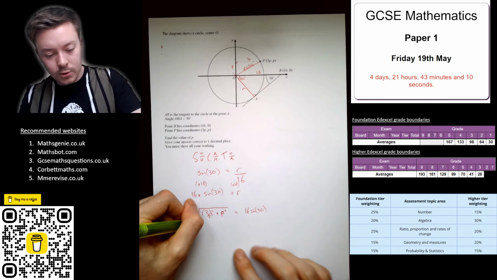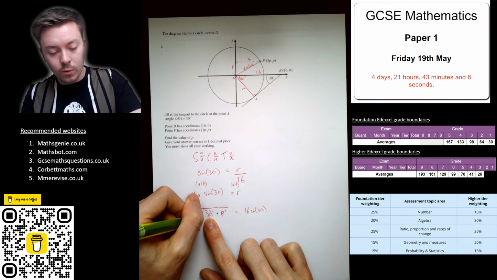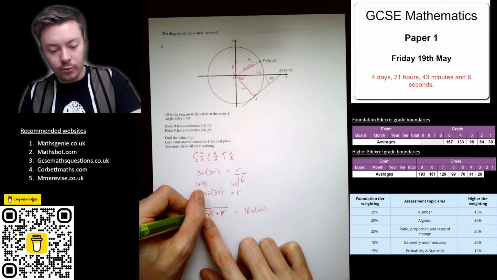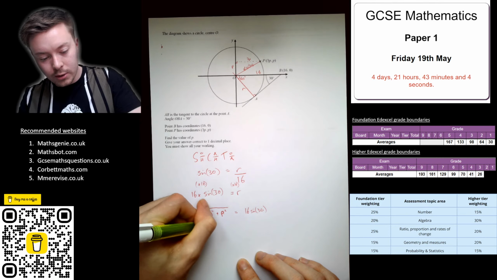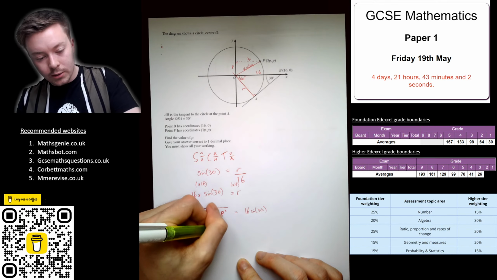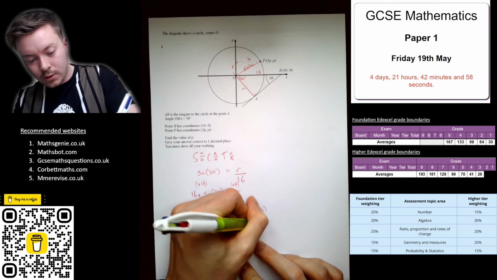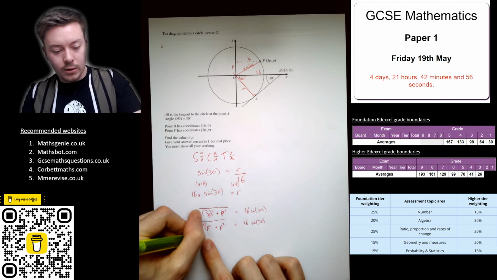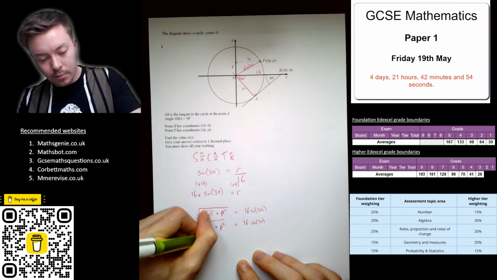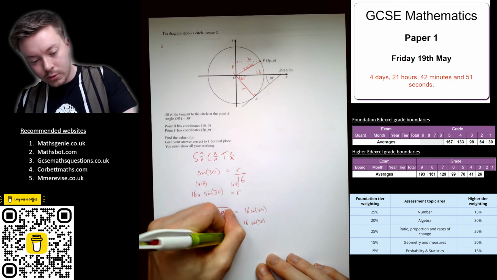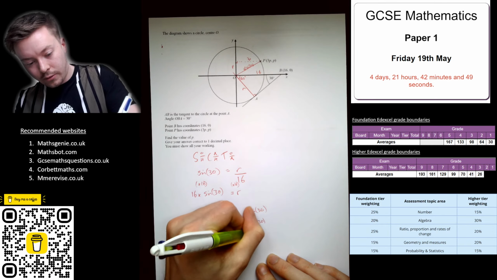So we get square root of 3p squared. Now you've got to square the 3 and the p, so you get 9p squared, add p squared, is equal to 16 sine 30. So that gives us root 10p squared is equal to 16 sine 30.